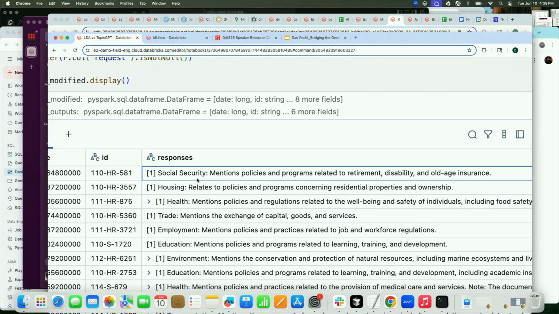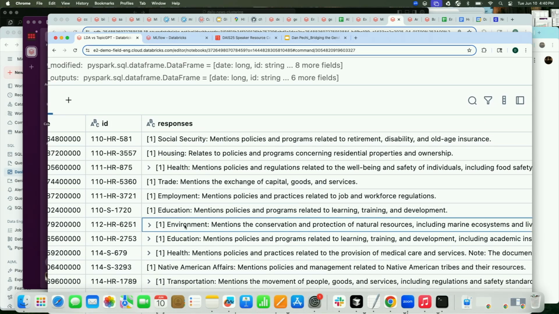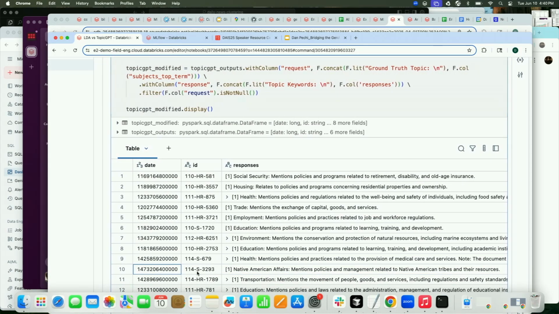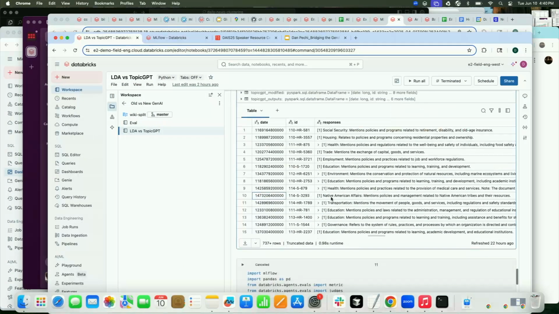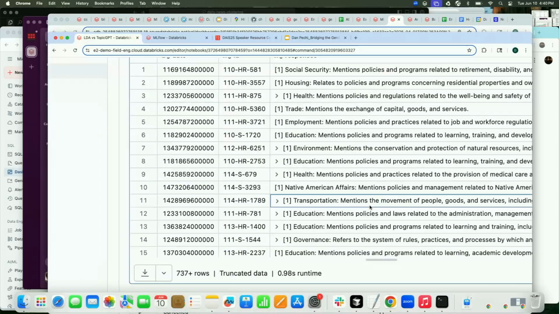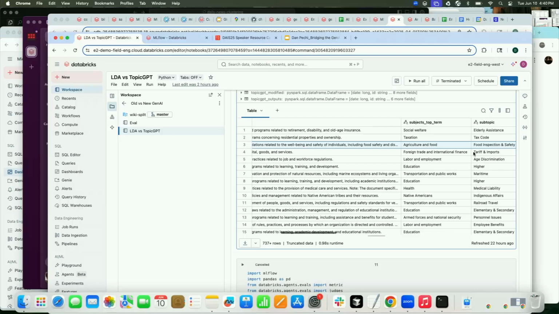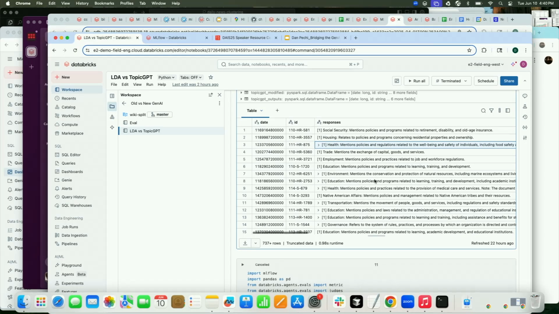We're saying that this is about social security. This one's about education, environment, health, so on and so forth, Native American affairs. Let's just vibe check this one, see if it's actually about that. Sorry, just need to, oh, it might not want to scroll because I'm, okay, there we go. Which one was Native American?